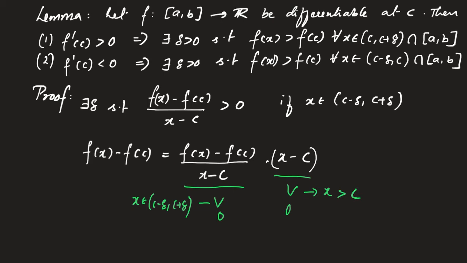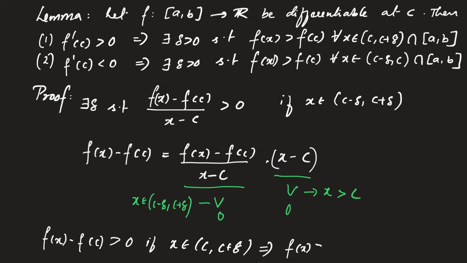So together both these imply that f of x minus f of c is greater than 0 if x belongs to (c, c plus delta). Now f of x minus f of c greater than 0 is the same as f of x greater than f of c, which is what we wanted to prove.